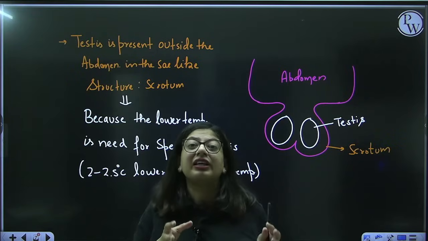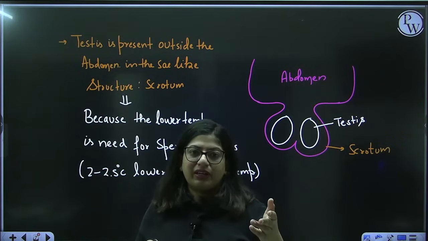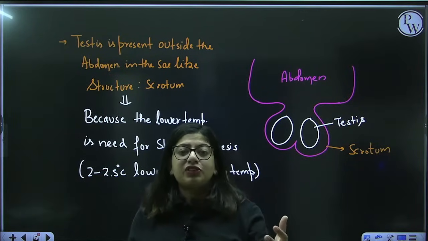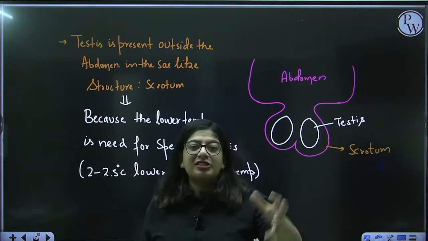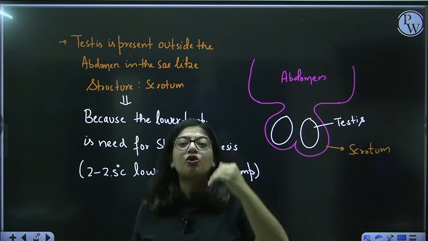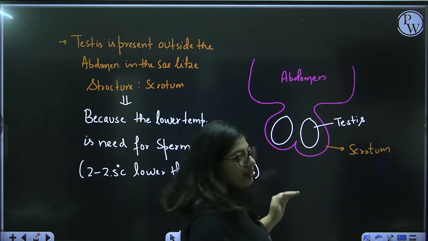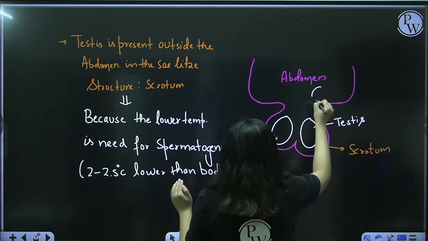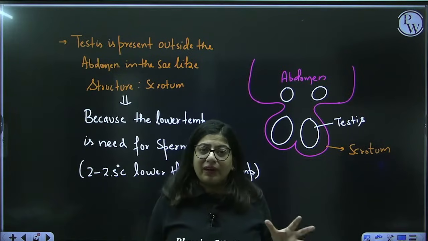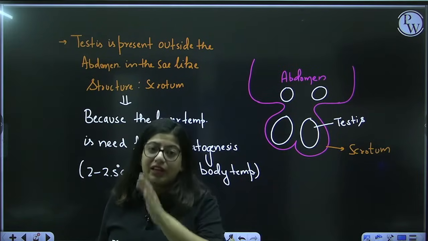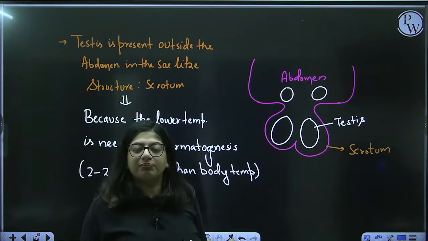Later, during the 7th month of pregnancy, the hormone testosterone comes and pushes the testes to move inside the scrotum. So before 7 months the testes are in the abdomen only, and during the 7th month, under the influence of testosterone, they move down into the scrotum.